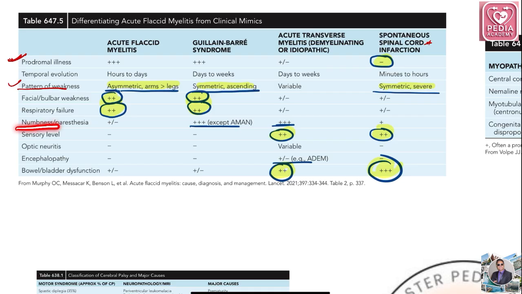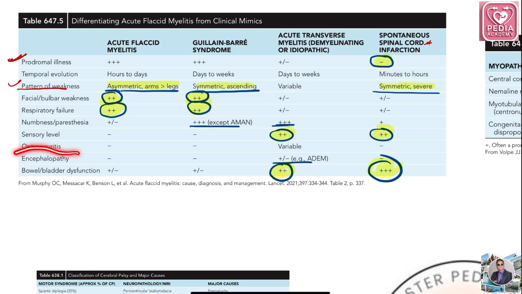Numbness and paresthesia are present, but just remember AMAN is a variant of GBS, and in this the numbness and paresthesia will not be present. Sensory level, again, will differentiate many things. Acute transverse myelitis and spontaneous spinal cord infarction will have sensory levels. Optic neuritis is not present, but it can present in acute transverse myelitis.